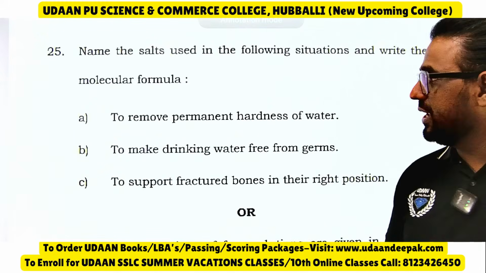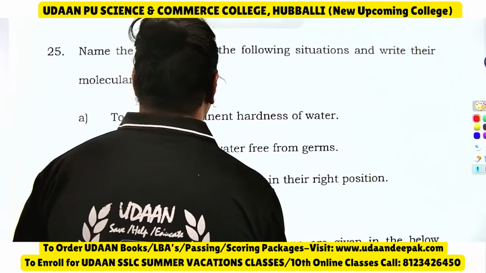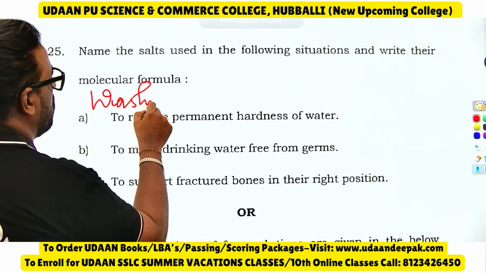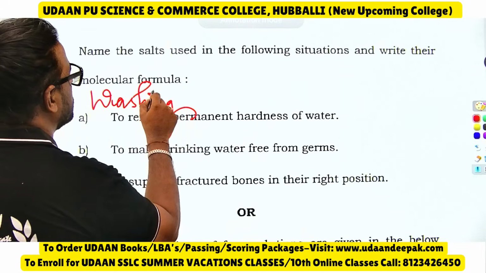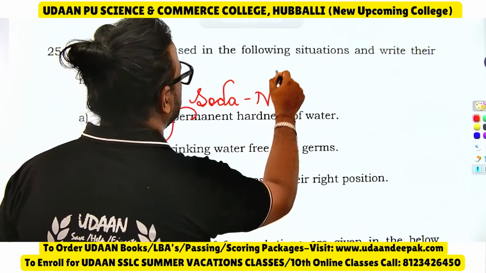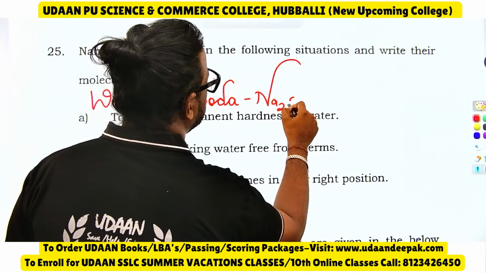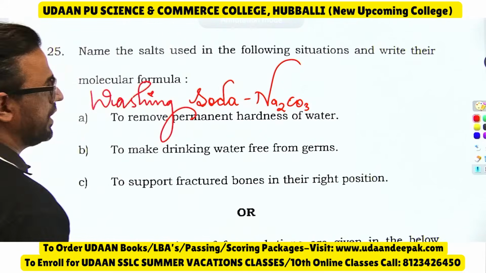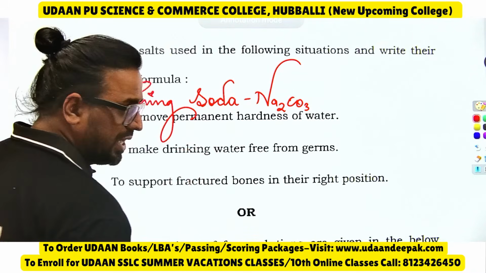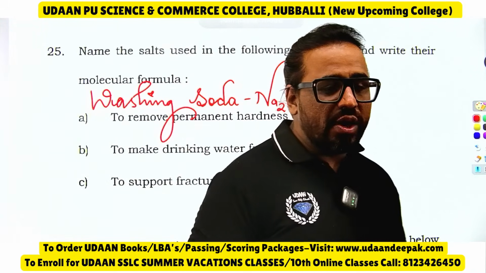So first one, very good. To remove permanent hardness of water, we'll use what? Washing soda. So washing soda is used to remove permanent hardness of water. So the right answer is Na2CO3, sodium carbonate. Next, to make drinking water free from germs, what is it?